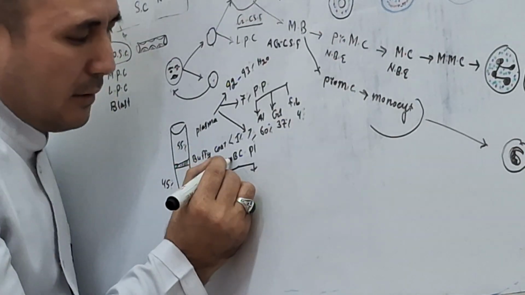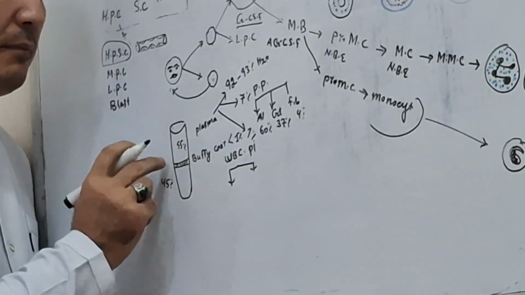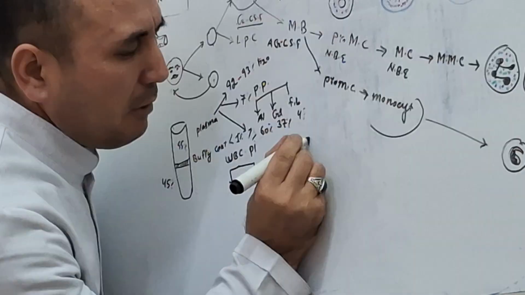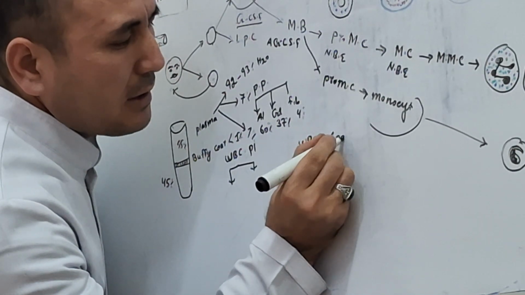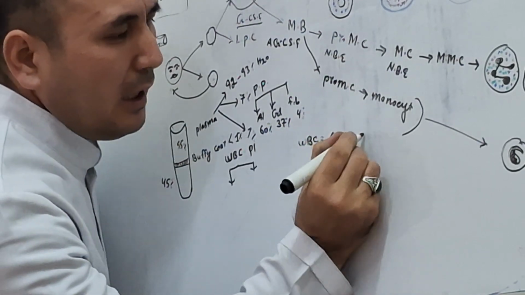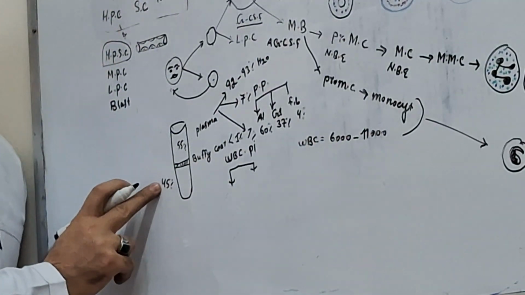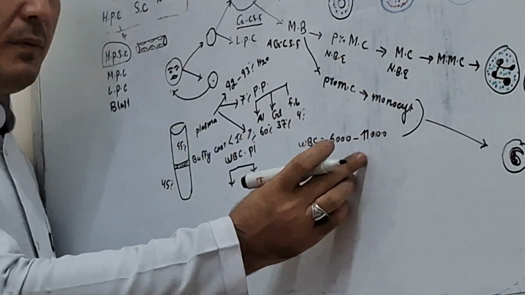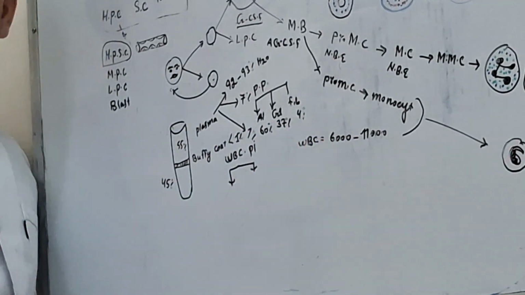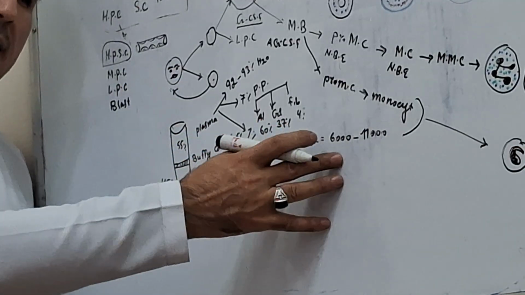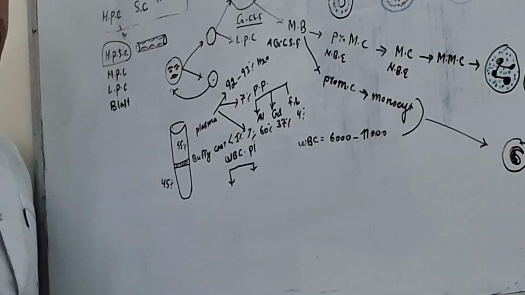The normal number of WBC in 1 microliter equals 6,000 to 11,000 in 1 microliter of blood. It's a normal number of WBC. If more than 11,000, it is leukocytosis. Less than 6,000, it is leukopenia.